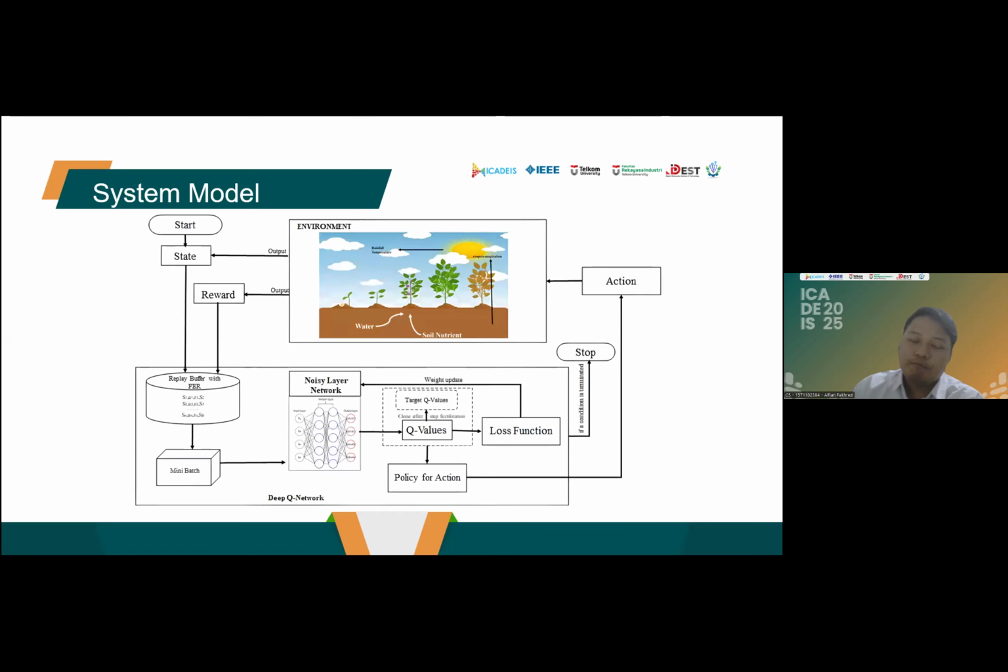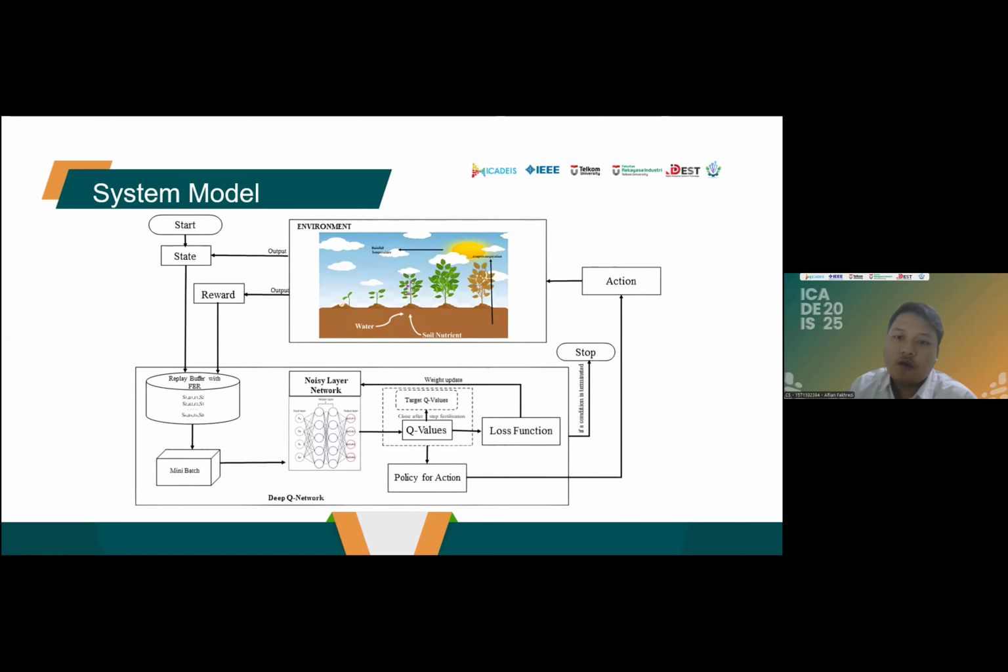In the system, initially the state is initialized and stored in the experience replay database. Once the database contains more than one mini batch, a random mini batch of size 64 is selected.